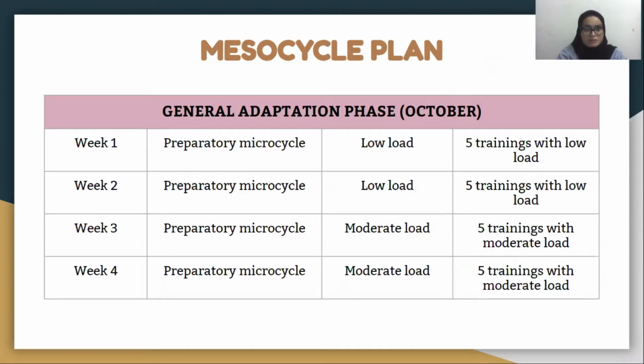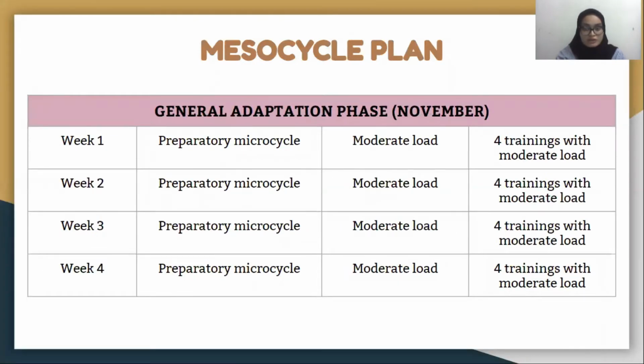As you can see, preparatory microcycle. Preparatory microcycle is the adaptation towards the main organ system. For week 1 and week 2, we apply low load towards the athlete. Meanwhile, for week 3 and week 4, we apply moderate load to allow progression towards the athlete. Okay, so next for November is the same as week 3 and week 4 of October, where we apply moderate load for week 1, week 2, week 3, and week 4.